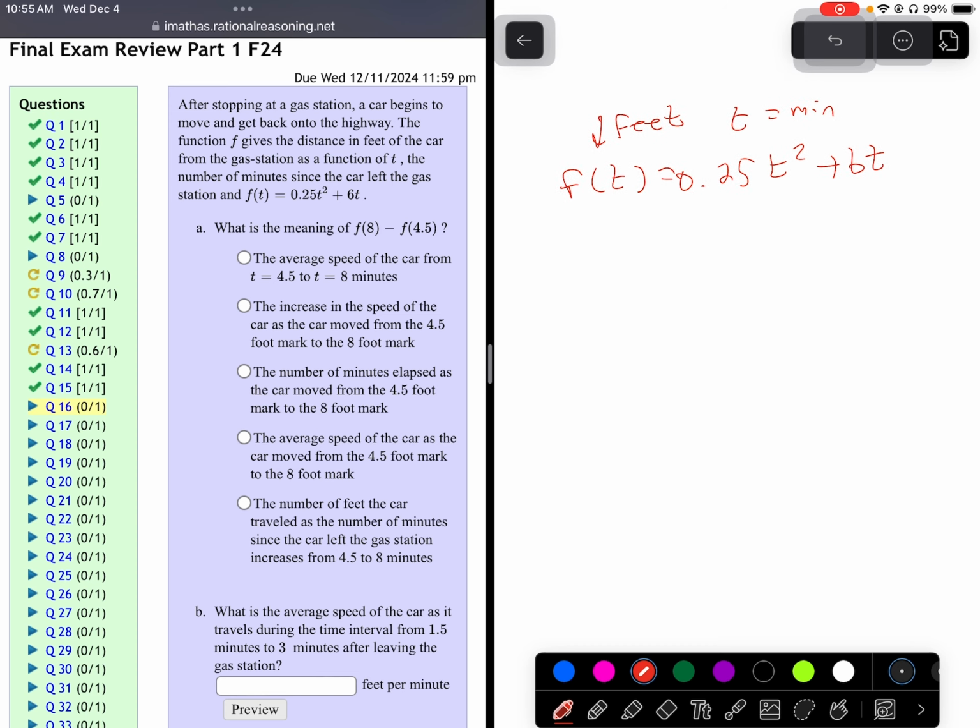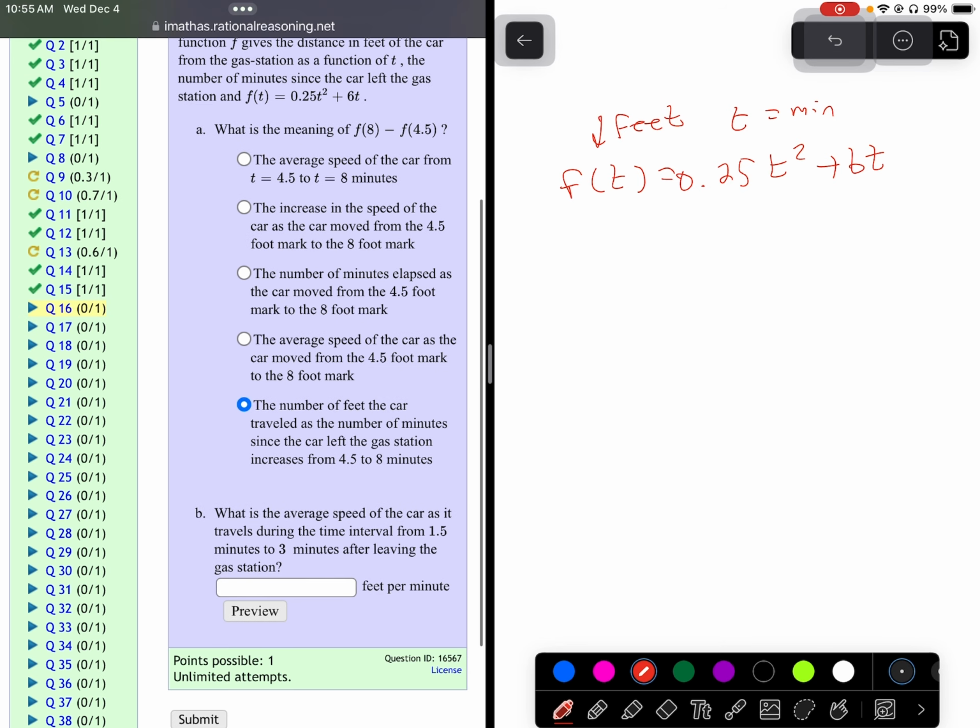Okay. What is the meaning of f of 8 minus f of 4.5? That would be the change in distance. It's not the average speed unless we divide, like I was trying to do last time. So it is just the number of feet that the car traveled from 4.5 to 8. Because the f's represent feet, if you subtract the feet, you're finding the change in feet.